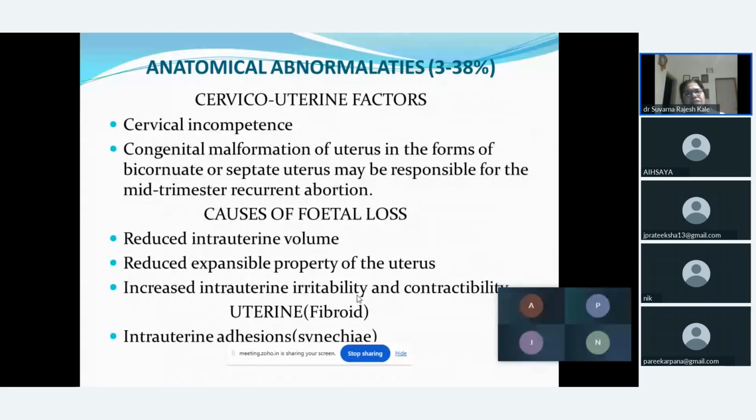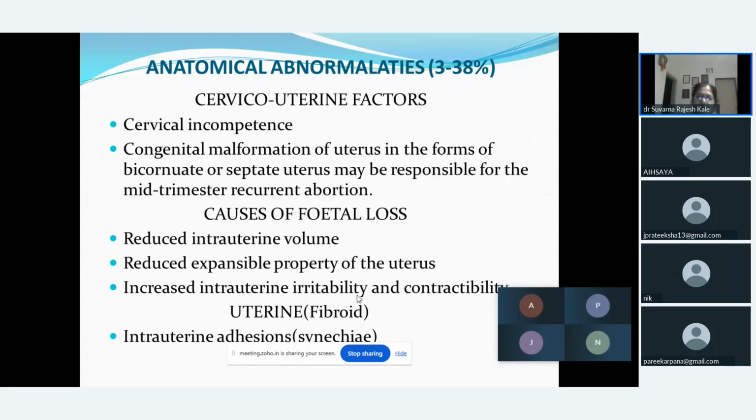The next factor is anatomical abnormalities. These anatomical abnormalities contribute around 3 to 38% in the cases of abortion. In that, the most common factor could be the cervicouterine factor. In the cervicouterine factor, the commonest is cervical incompetence.